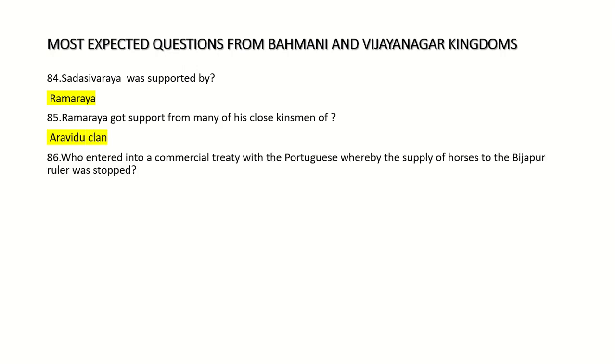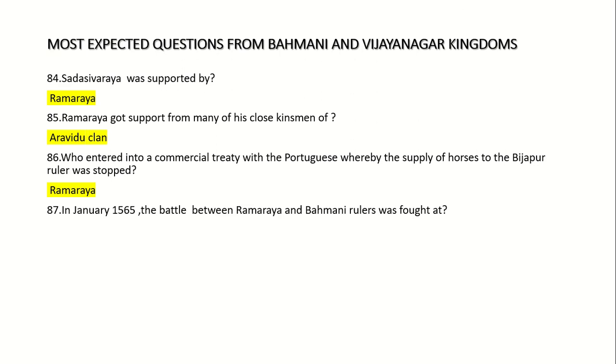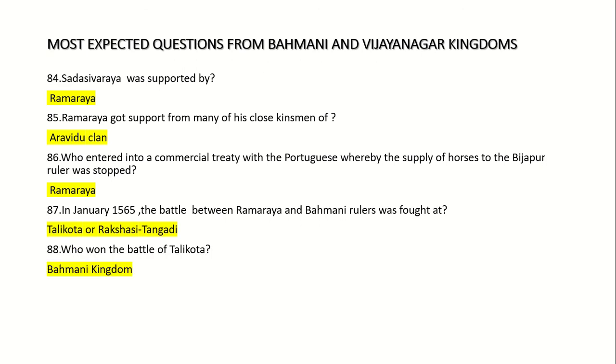86. Who entered into commercial treaty with the Portuguese whereby the supply of horses to the Bijapur ruler was stopped? Ramaraya. 87. In January 1565, the battle between Ramaraya and Bahmani rulers was fought at Talikota. 88. Who won the battle of Talikota? Bahmani kingdom. 89. Saluva Narasimha left his young sons under the care of Narasa Nayak.